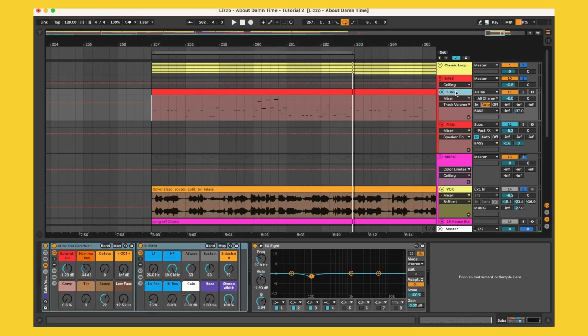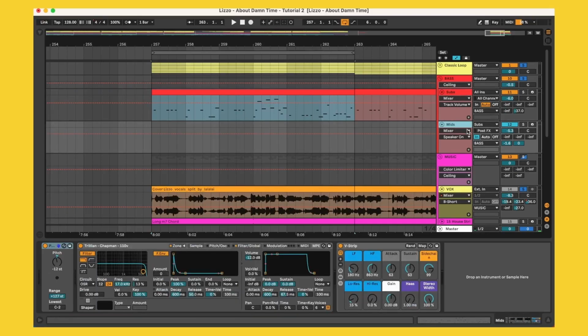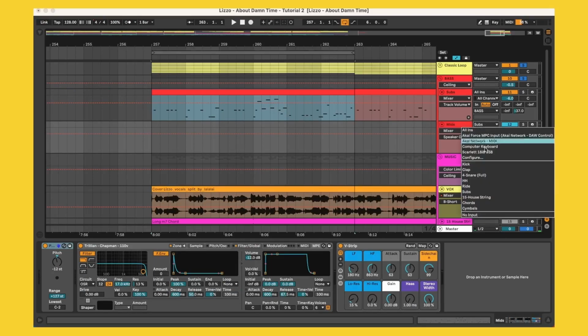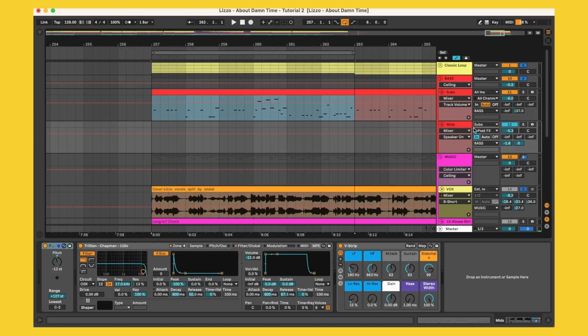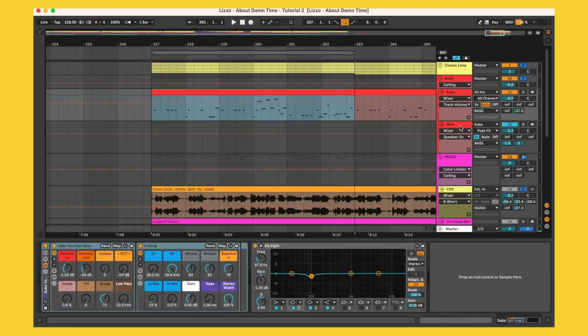In addition to that, a little trick that I like to do is write the bass part on one MIDI track, and then route that into a second track here. So I have the subs and then I have the mids. The mids has the monitoring set to in, and instead of coming from all ins over here, you can see the input is actually coming from the subs. That means this MIDI information is automatically routing into this track, so I don't need to duplicate the MIDI information, which makes things a little easier. You're only working with one MIDI track, and this one just automatically follows it.